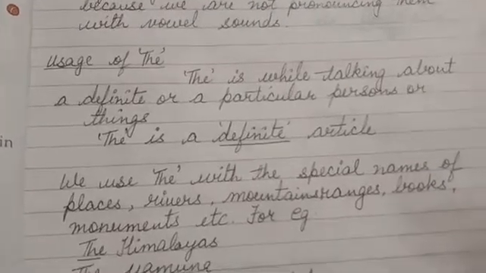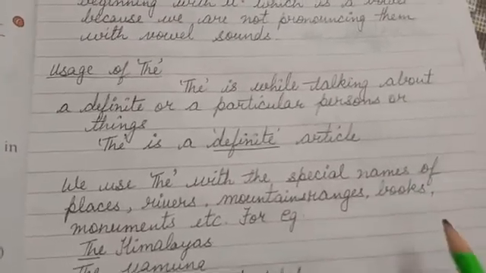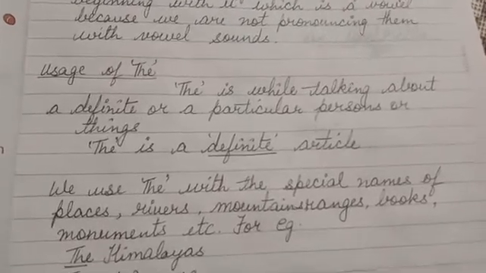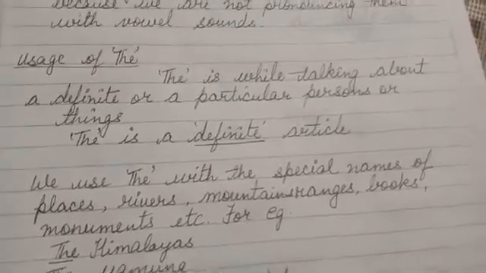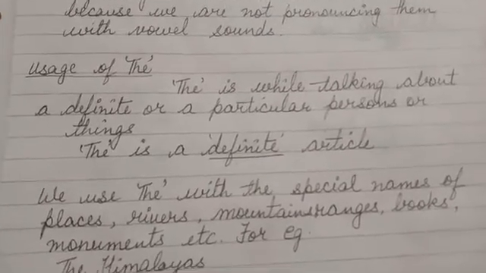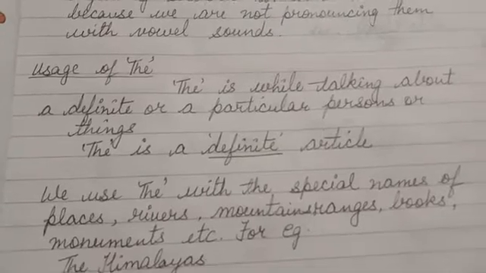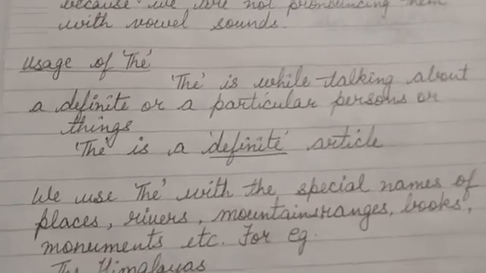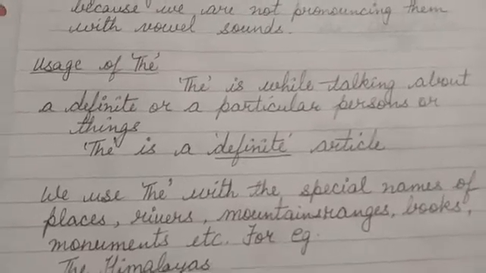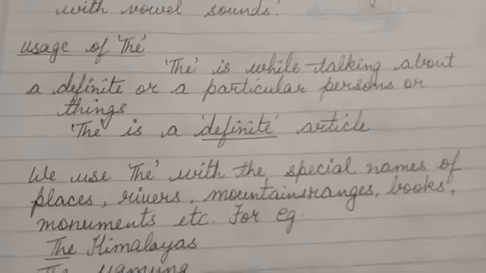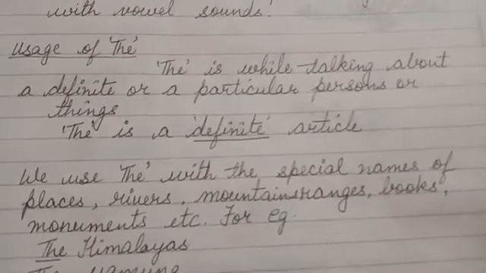Another example I will give you. There is a boy sitting under the tree. Here I have used a, not the. He can be any boy. But when I want to specify it, I will use the.